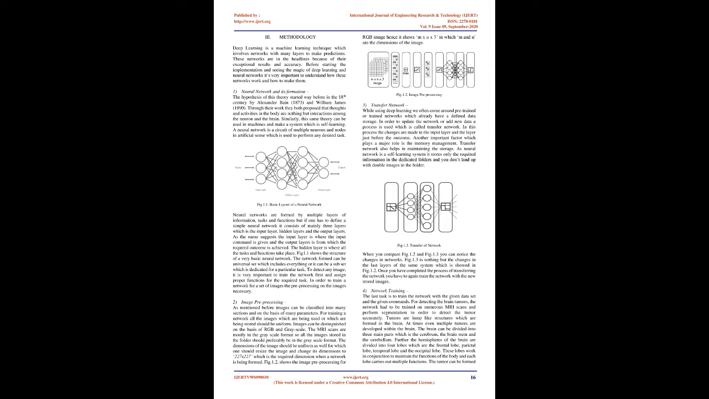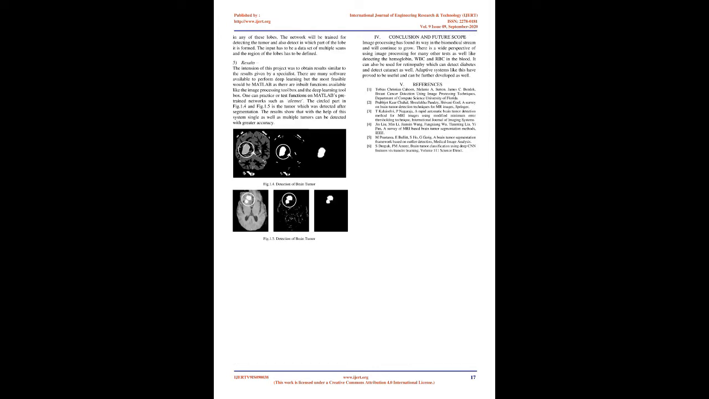As mentioned before, images can be classified into many sections and on the basis of many parameters. For training a network, all the images which are being used or stored should be uniform. Images can be distinguished on the basis of RGB and grayscale. MRI scans are mostly in the grayscale format, so all the images stored in the folder should preferably be in the grayscale format. The dimensions of the image should be uniform as well, for which one should resize the image and change its dimensions to 227x227, which is the required dimension when a network is being formed. Fig. 1.2 shows the image pre-processing for an RGB image, hence it shows M x N x 3, in which M and N are the dimensions of the image. Fig. 1.2 Image pre-processing. 3. Transfer network.